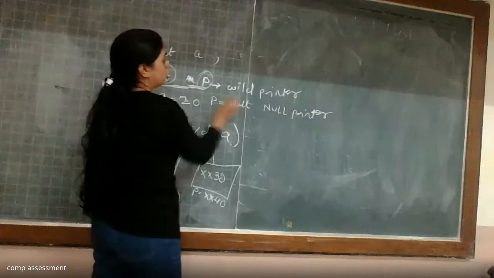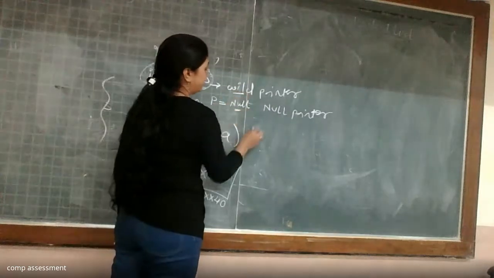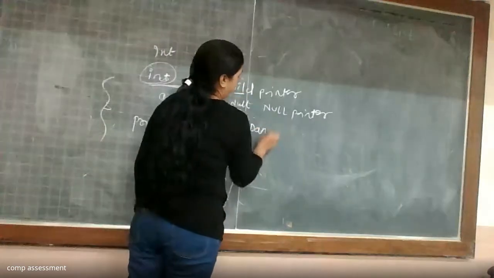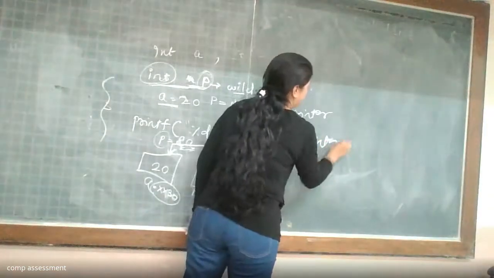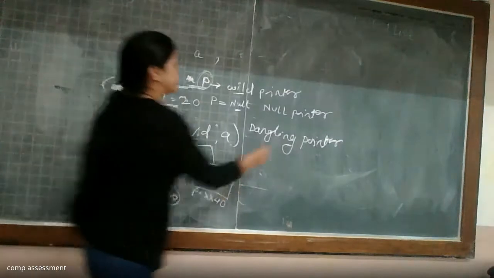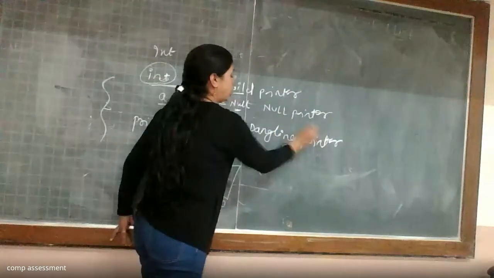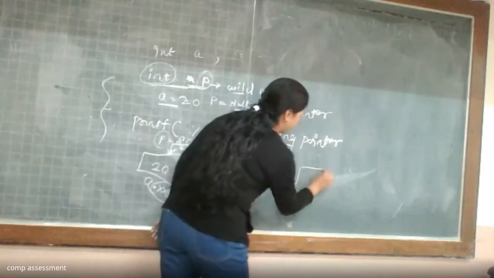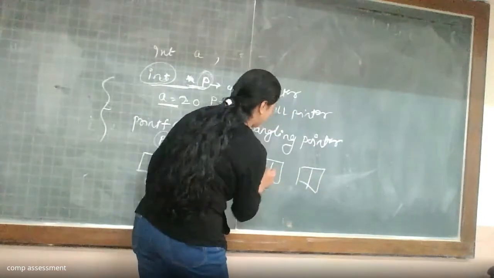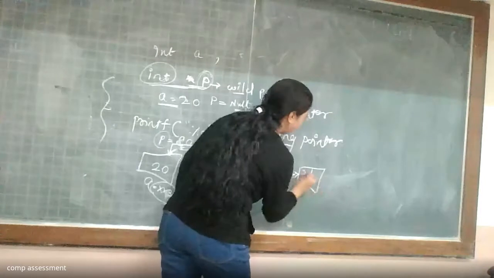So we have talked about wild pointer, null pointer, and also, if you remember, dangling pointer. When the memory storage is there but it is not accessible, at that time that pointer is dangling. For that, we took the example of a linked list.